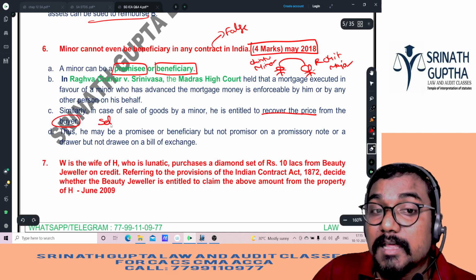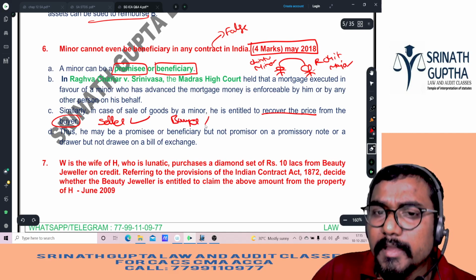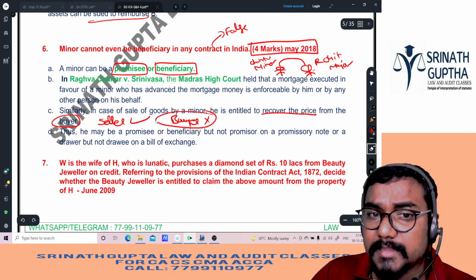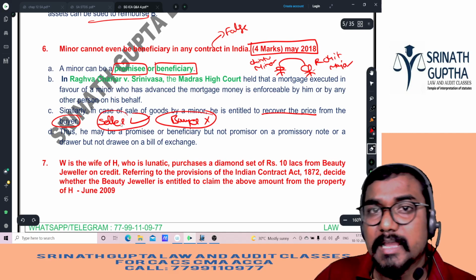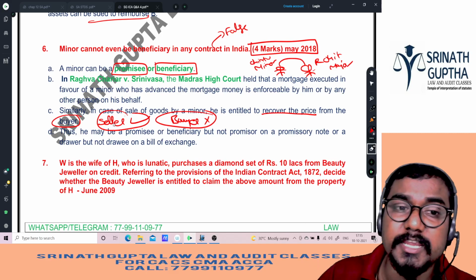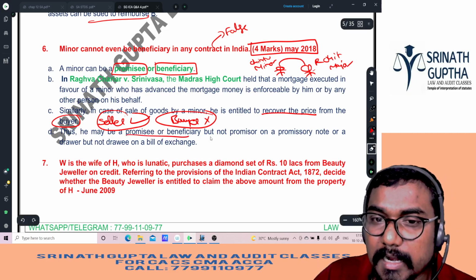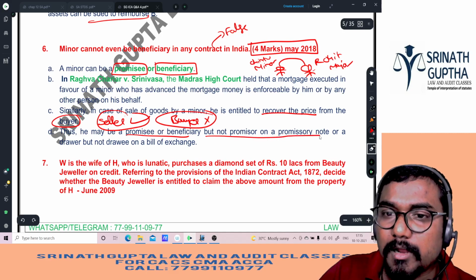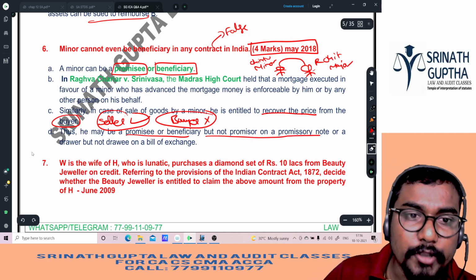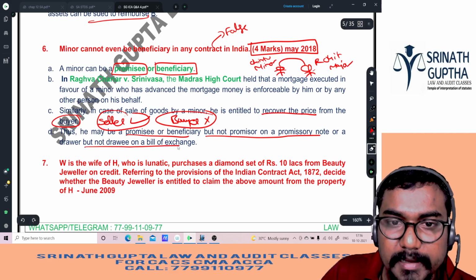Minor can be the seller, but not the buyer. If he buys something, he need not pay anything. If he sells something, he can recover the price, beta. So a minor can become the beneficiary. Thus, he may be a promisee or beneficiary, but not a promisor, and a drawer, but not a drawee in a bill of exchange.